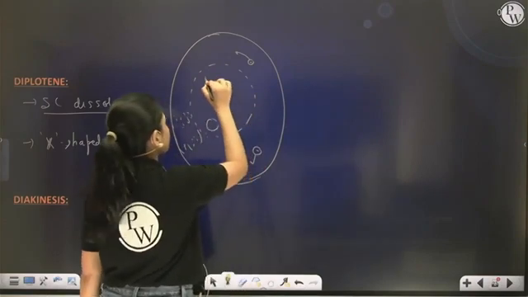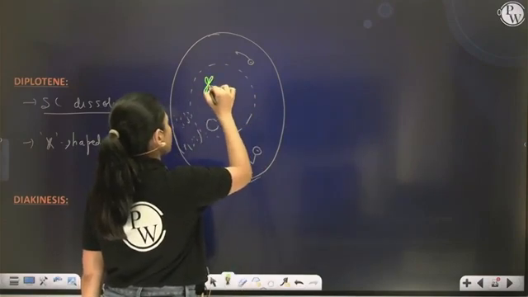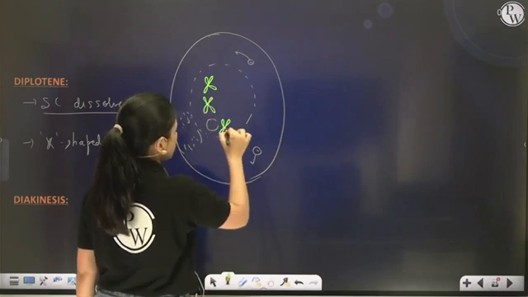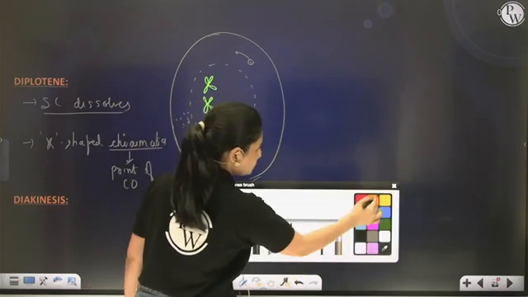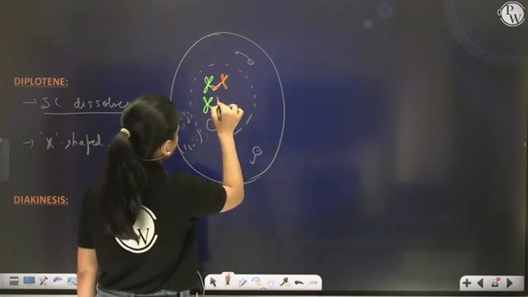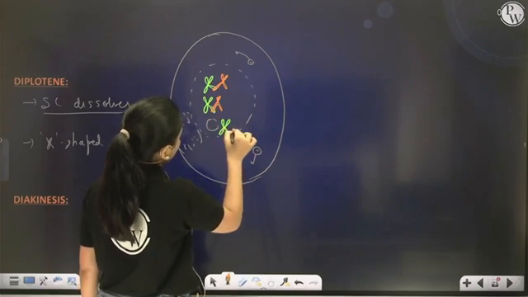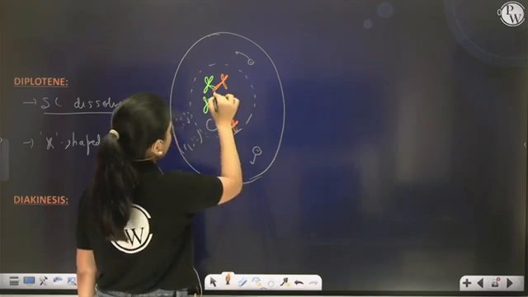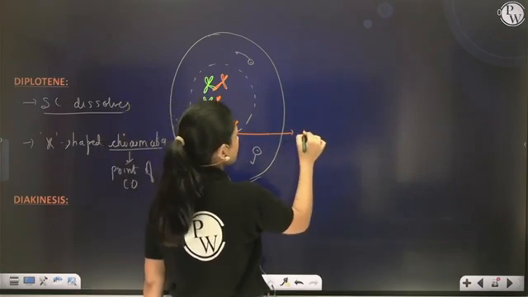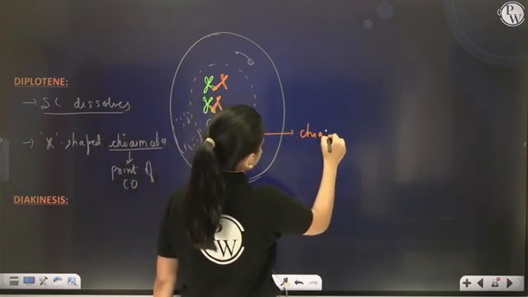See now. These chromosomes are just trying to move apart, but they fail to, as their non-sister chromatids are attached to each other. So this point represents chiasmata.